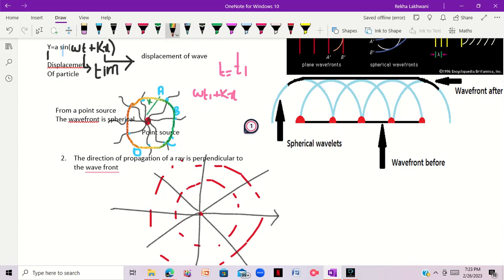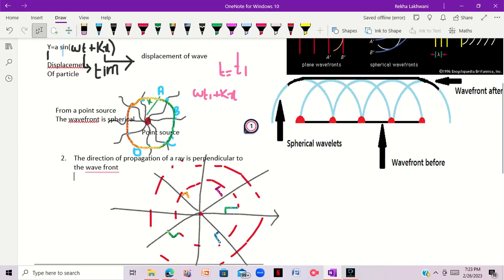So as I said, the ray is always perpendicular to the wavefront. This is perpendicular, this is also perpendicular. So the direction of propagation of a ray is always perpendicular to the wave front,